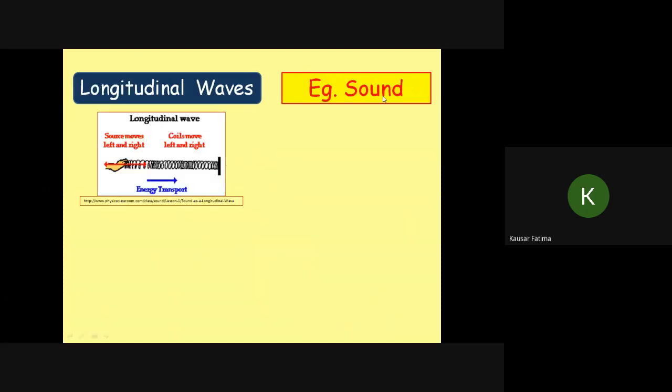Longitudinal waves, sound is an example, and sound is the next chapter in our syllabus. So that detail we'll study later. But here the diagram of a slinky is shown. Slinky, the hand has to move forward and backward to produce longitudinal waves in the slinky. So the region where the spring extends, that is rarefaction, and the region where the spring is compressed, that is compression. Okay, so this is the direction in which energy is transported in the form of alternate compression and rarefaction.